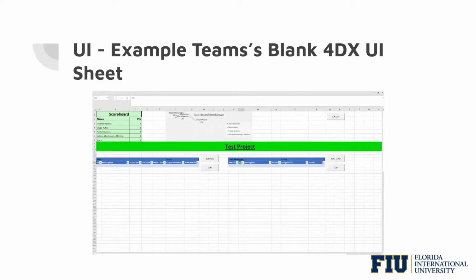This is an example project sheet for a project called Test Project. On the table titled Scoreboard, the names of the students registered to a certain project appear here. To the right of the scoreboard table is the pie chart that automatically updates when points are assigned to the scoreboard.